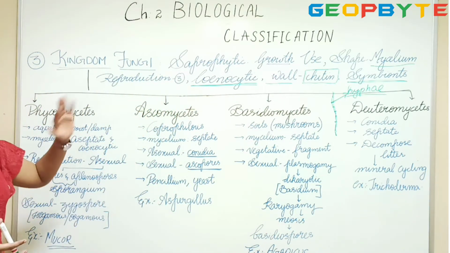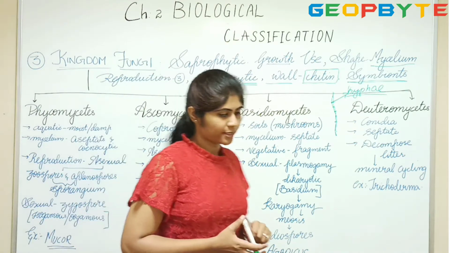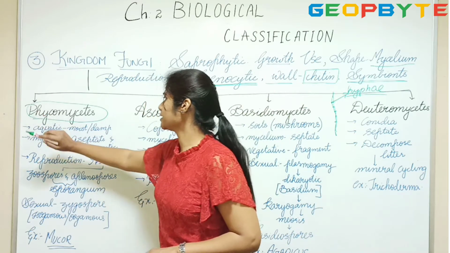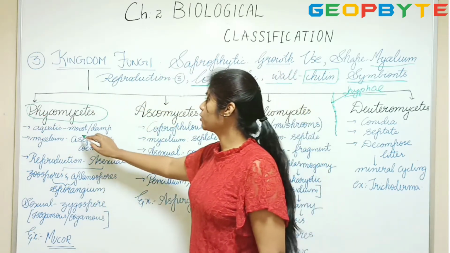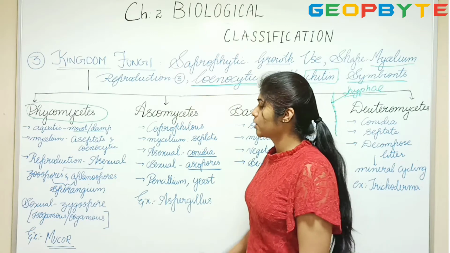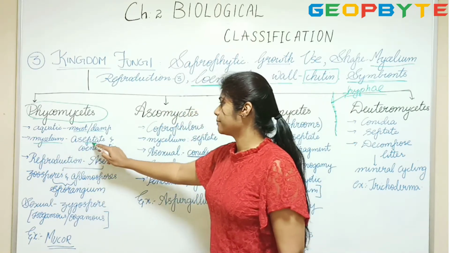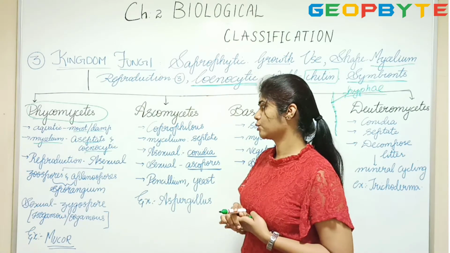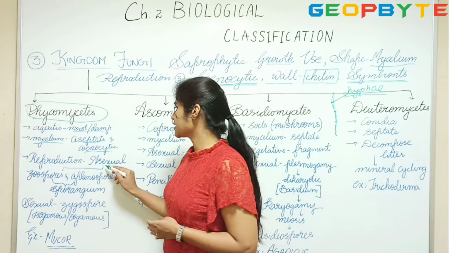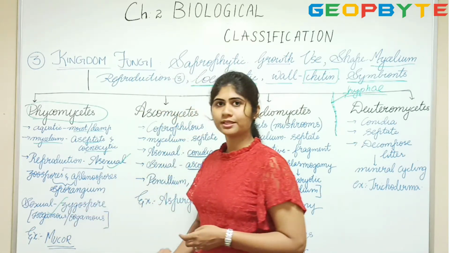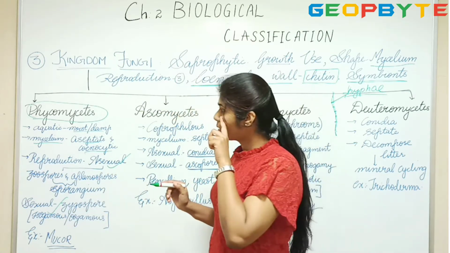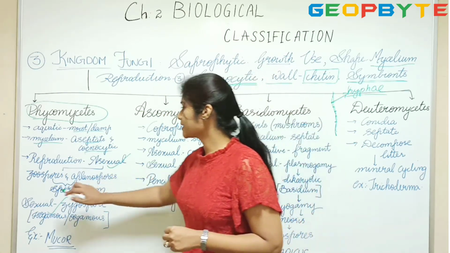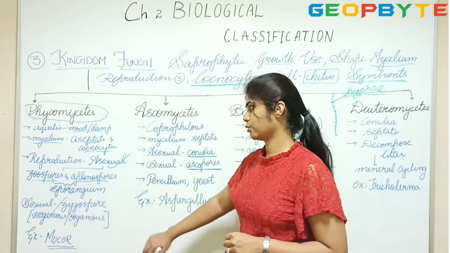So we have four types of organisms in fungi again. The first one is the Phycomycetes. Phycomycetes are aquatic, so they grow in moist and damp places. We see their mycelium is aseptate and cenocytic, that is, multiple nucleated cytoplasm. The reproduction is asexual as well as sexual in case of Phycomycetes. Now, when we say sexual, it means it has to produce spores. So its spores are zoospores and aplanospores.